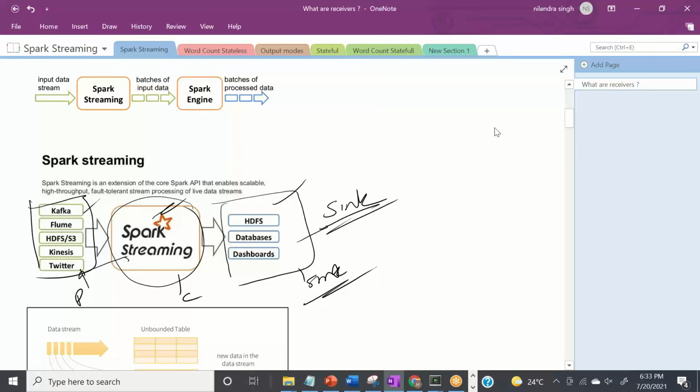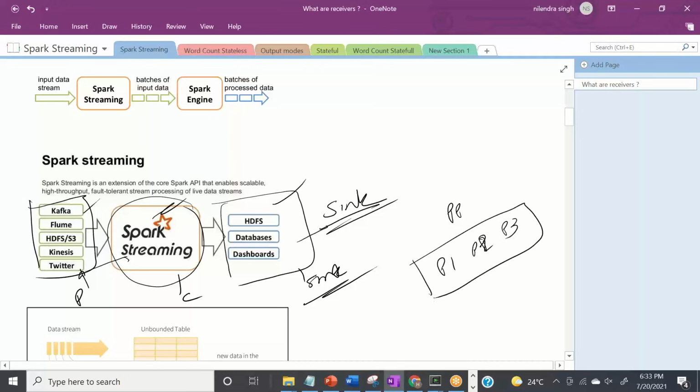Again, I'm focusing on one more thing, that Spark Streaming behind the scene uses RDD. And what is an RDD made out of? RDD is made out of partitions. P1, P2, P3, they will mix together to create an RDD, right? We know this thing.